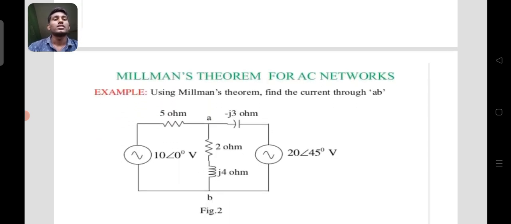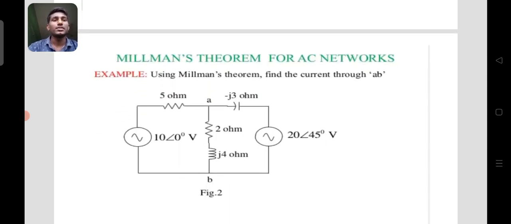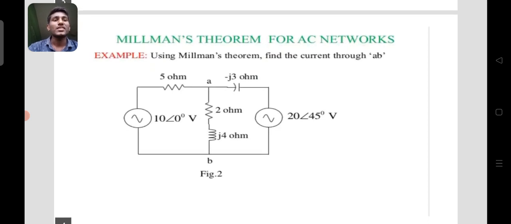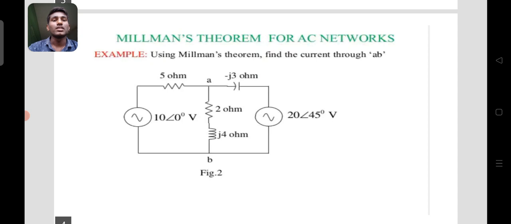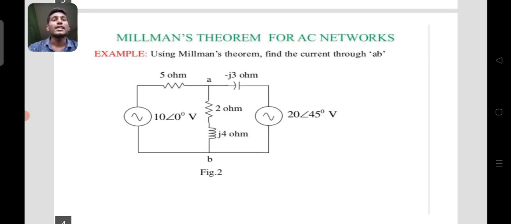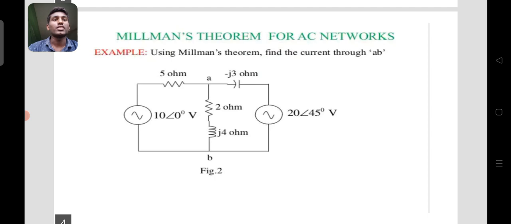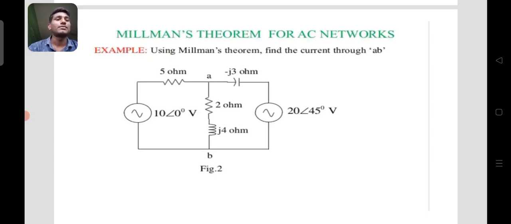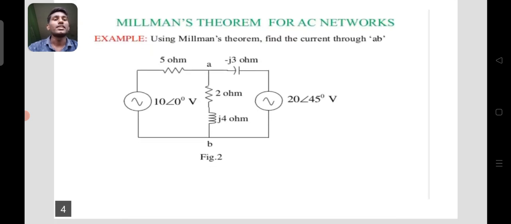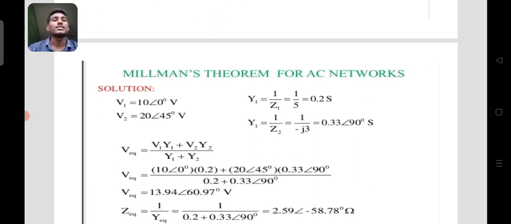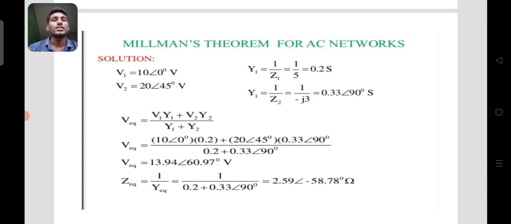So coming to the example for Millman's theorem in AC networks, here you can see the circuit which has one voltage source 10 angle 0 degrees, one resistor 5 ohms, another impedance minus J3 ohm, another resistance 2 ohm, one inductor J4 ohm, and another voltage source 20 angle 45 degrees. So let us see the solution for the above circuit.